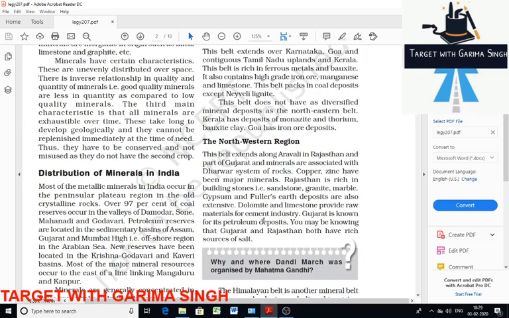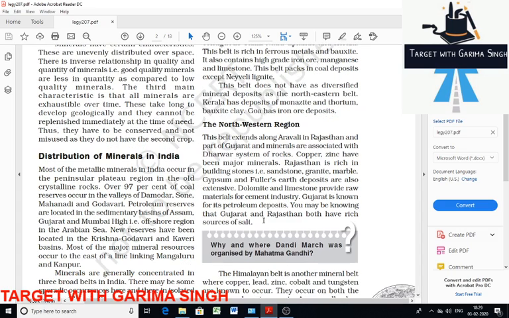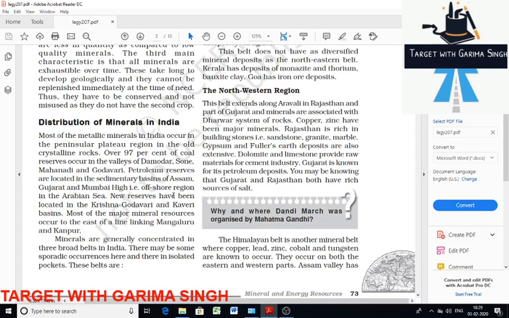The main characteristics of mineral resources are that their distribution over the earth's surface is uneven. Somewhere you find more metal mineral resources, in other areas you don't find any of it. So they are uneven. There is an inverse relationship in quantity and quality of minerals. That is, good quality minerals are less in quantity as compared to low quality minerals. Then minerals are exhaustible. Once used, they cannot be replenished immediately at the time of need. So minerals have to be conserved and used judiciously. Now we will discuss the distribution of minerals in India.